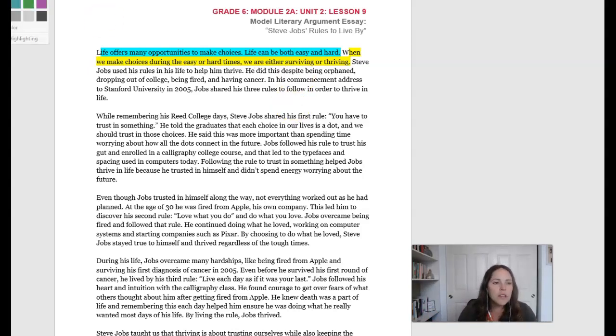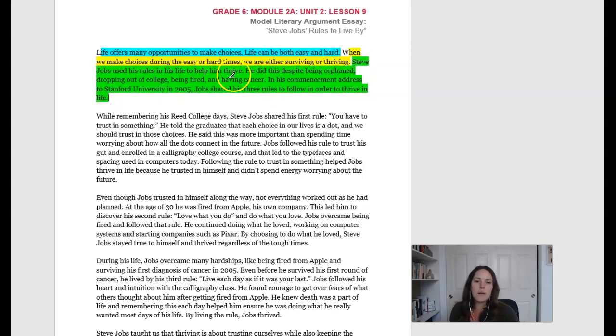Okay, and then let's look for some evidence that the author used to help support this. So in this first paragraph, I see evidence is mostly, well, really the whole rest of it. It's all talking about Steve Jobs here, and what he said in his commencement address is all evidence to show an example of someone who made choices in life that helped him thrive, which is the claim.